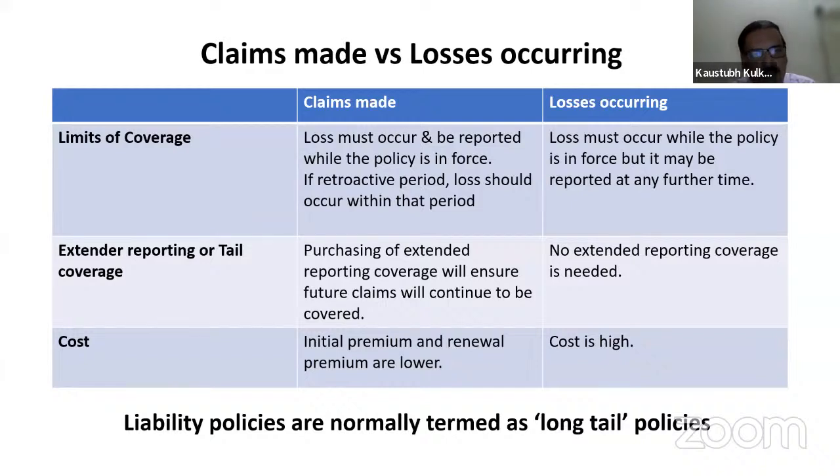That may not be a motor accident, or it may be certain negligence which has happened in the month of December 2021.